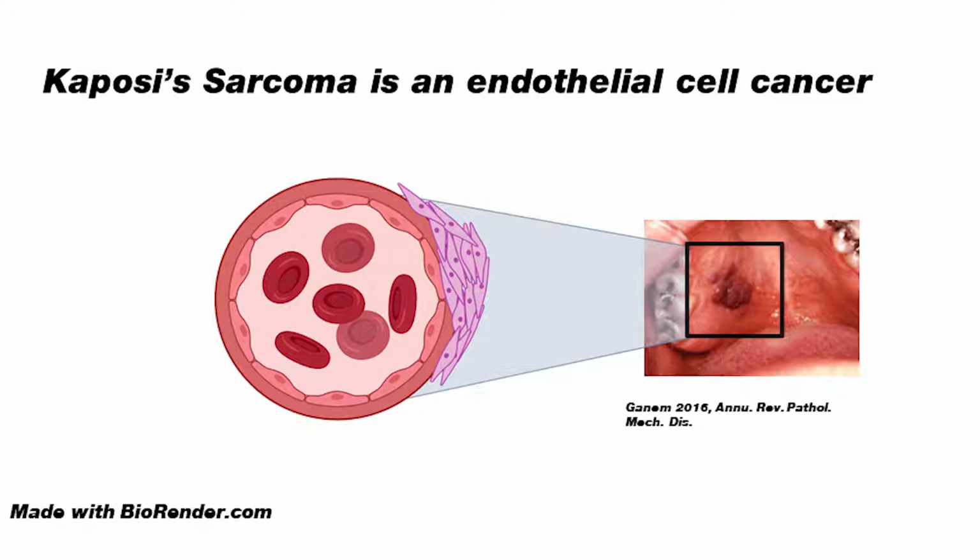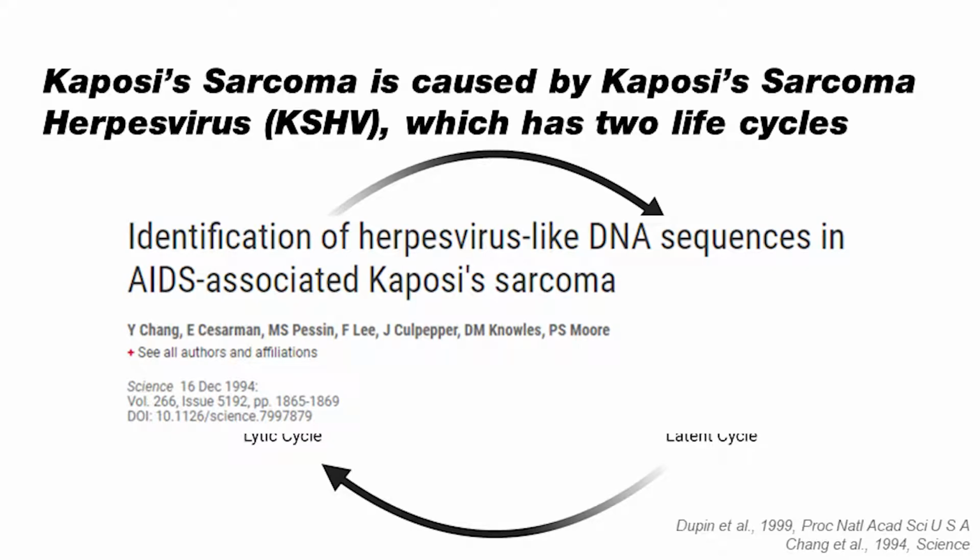KS was very prevalent and important during the 1980s and 90s during the AIDS epidemic because it baffled researchers that a cancer normally thought to be endemic to the Mediterranean and North Africa was showing up in places around the world. Upon sequencing the tumors from biopsies of these individuals with AIDS-associated Kaposi sarcoma, they discovered a new herpesvirus.